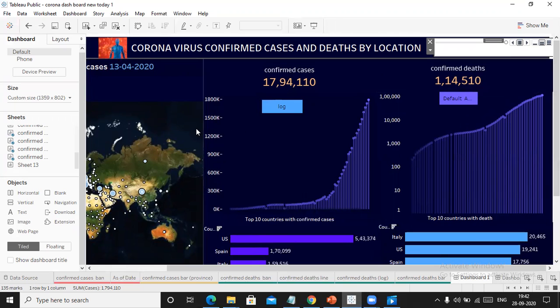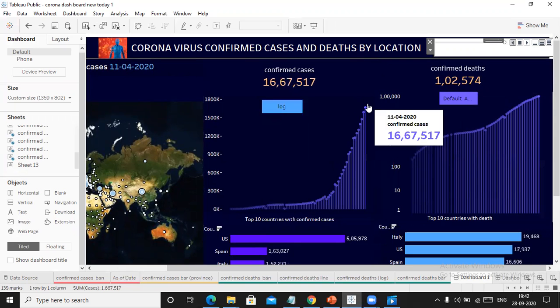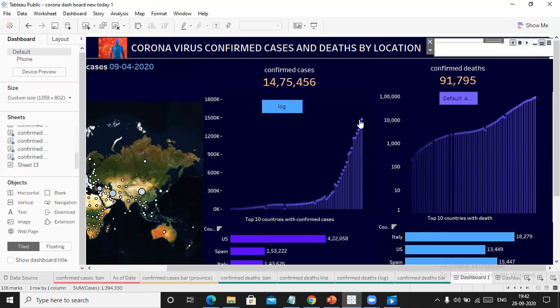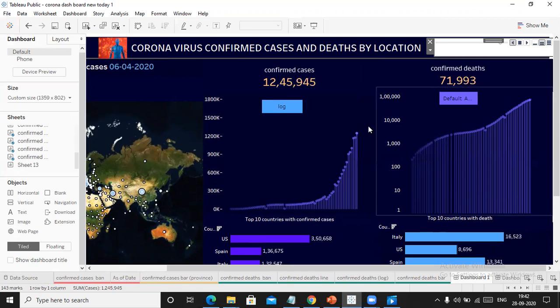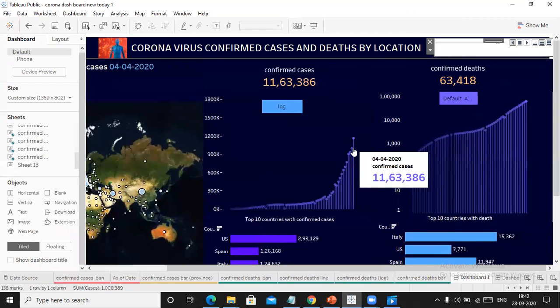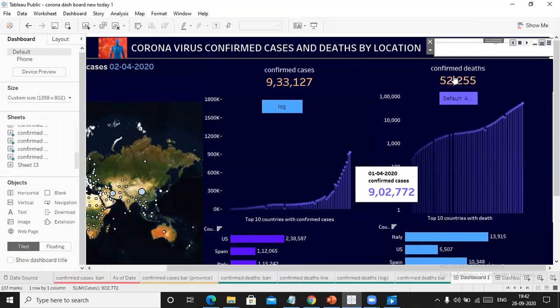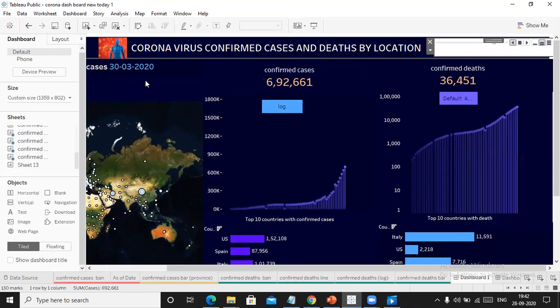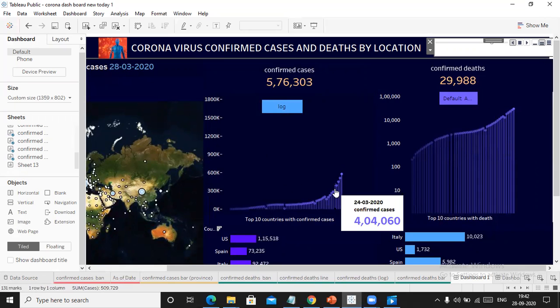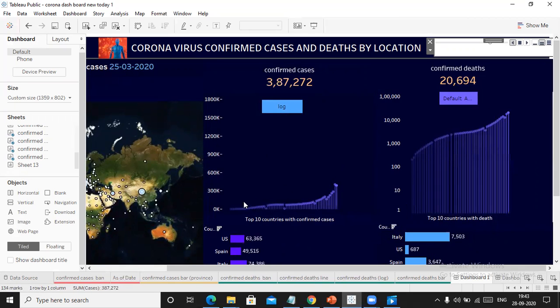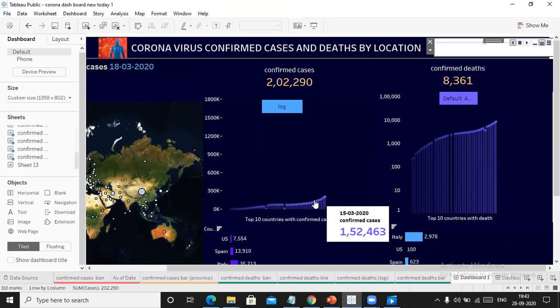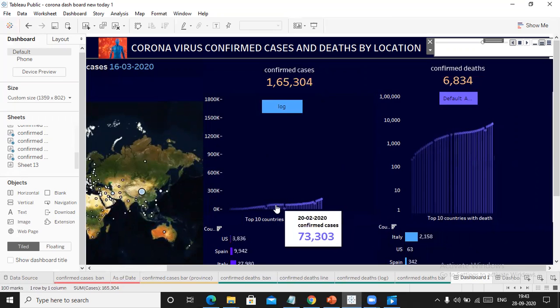If we want this data from January to March, we can get it. Now if you can see, the bar is slowly decreasing. I have just used my playback, and it is showing the confirmed cases and the confirmed deaths that are increasing, because there were no such cases until 13th April. And as I said, my data is from January to April. It is slowly decreasing.